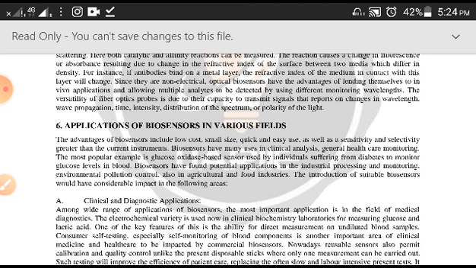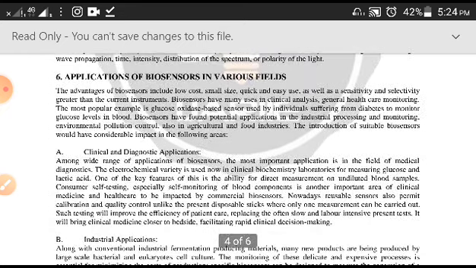Very important part. Sometimes the university can ask you only this part, that is, write the applications of biosensors. So you can understand there are many advantages of this. They are low in cost, small in size, quick and easy to use. Their sensitivity is very good, selectivity is nice. So like that, they are earning a lot of respect in the contemporary environment.